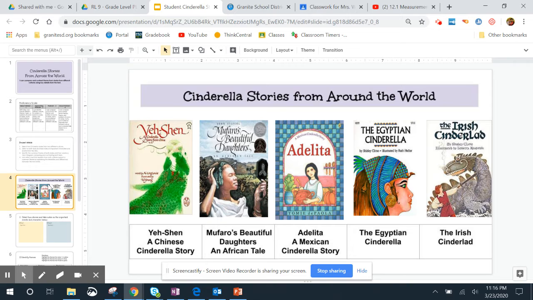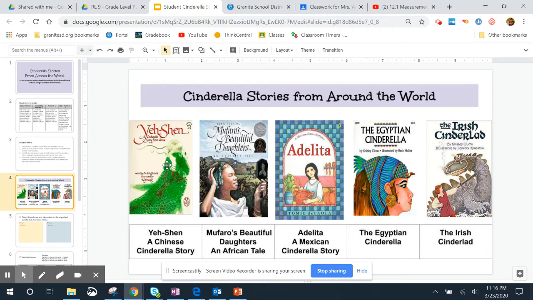So here are the stories we have to choose from. There's Ye Shen, a Chinese Cinderella story. Mufaro's Beautiful Daughters, an African tale. Adelita, sorry, I'm pronouncing it terribly, a Mexican Cinderella story. The Egyptian Cinderella, and the Irish Cinderlad. So that one actually has a male character in it, which is kind of a different take on the story.